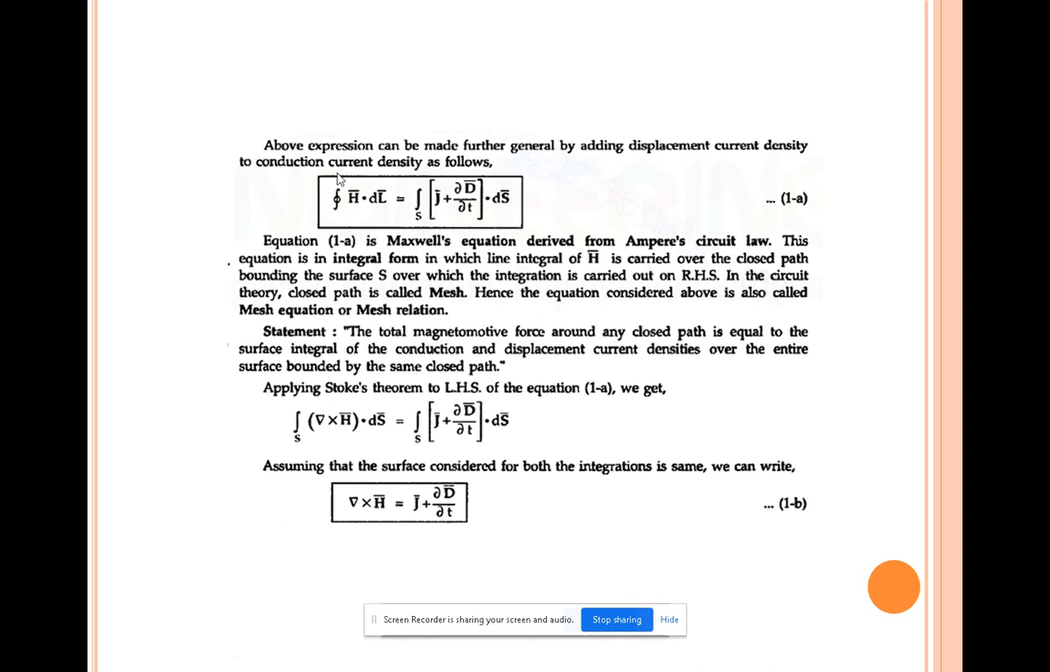So the equation statement is given exactly like that. This is the first equation.